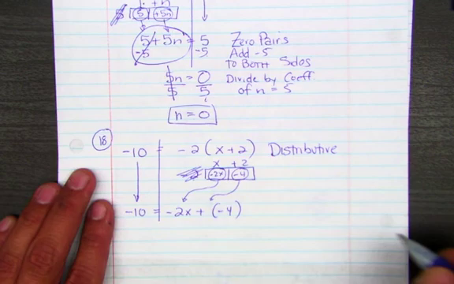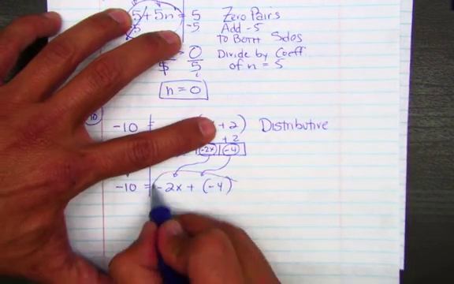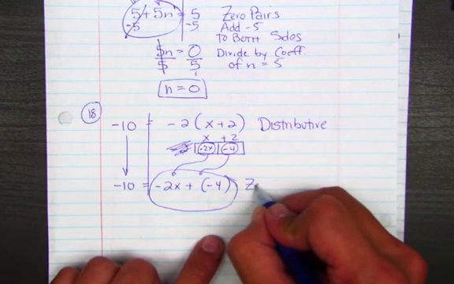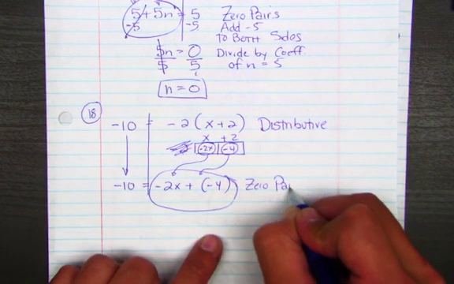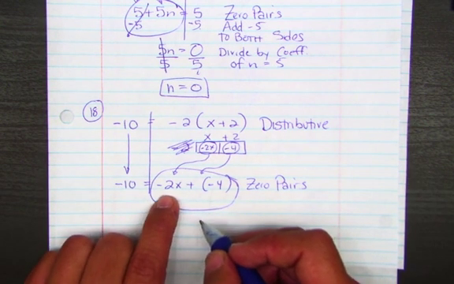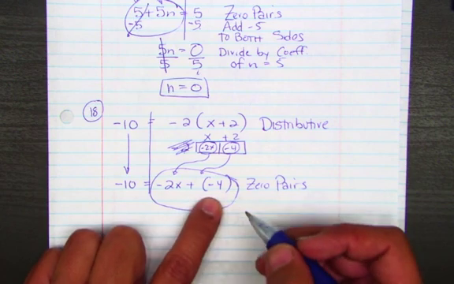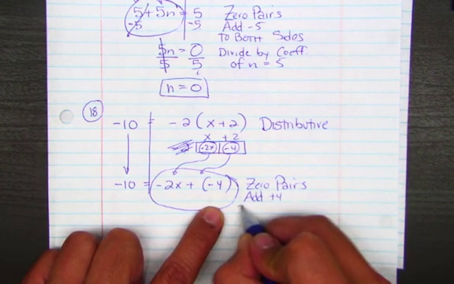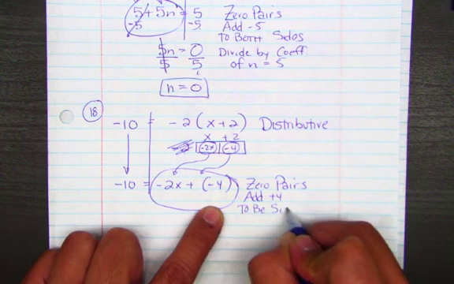Here we go. Where's the variable? It's right there. All right, so I need to do what? 0 pair. See, it's all the same thing. So what am I going to add? I'm going to add a plus 4 to both sides. All right, to both sides. There you go. Plus 4.